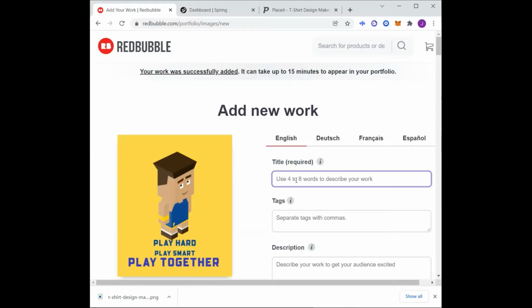All right, so I'm going to give it a title here. We're going to say something that can connect real quick and can be identified by a potential buyer, and then give it a bunch of tags that people can find, right?